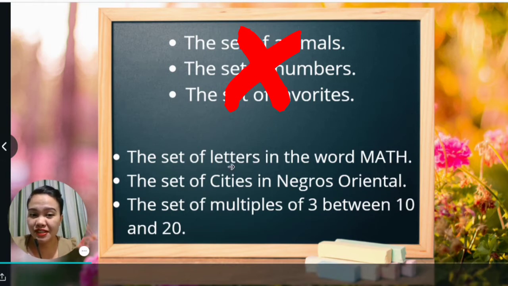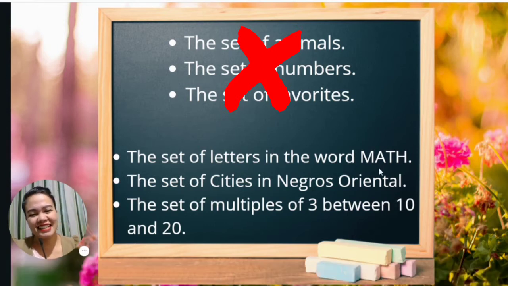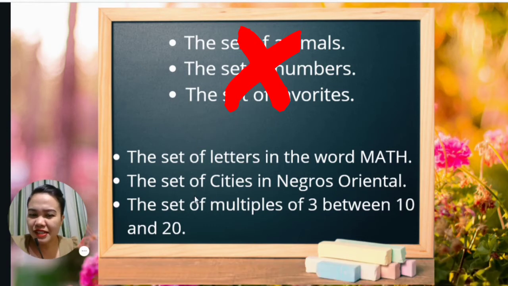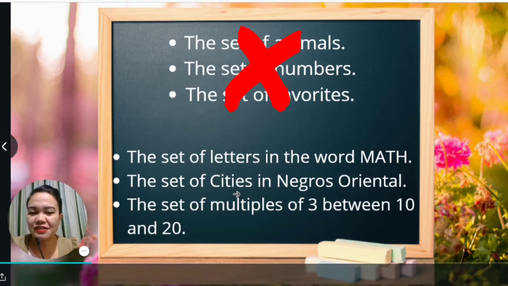You have the set of letters in the word math, the set of cities in Negros Oriental, and the set of multiples of 3 between 10 and 20. So for the first sentence, the set of letters in the word math. Klaro ba unsay gipangayo? And that is a yes. So the set of letters in the word math, obviously that would be M, A, T, and H. Now for the second sentence, the set of cities in Negros Oriental. Is this specific? That is a yes, because we know that there are 5 cities in Negros Oriental.